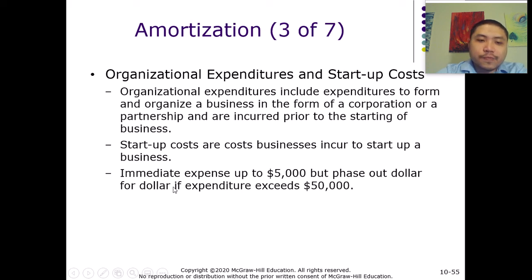There's a rule that allows taxpayers and businesses to immediately expense up to $5,000 of the startup cost, right? And then this amount is going to be phased out if the expenditure exceeds $50,000, right? And then the phaseout is going to be dollar for dollar, right? So if the expenditure reaches $55,000, then there's no immediate expense allowed anymore, right?